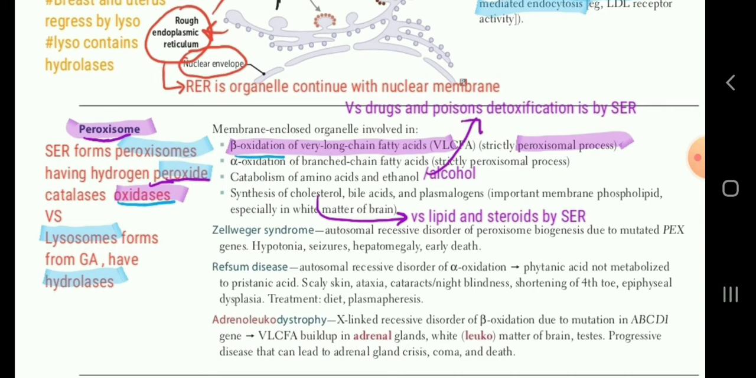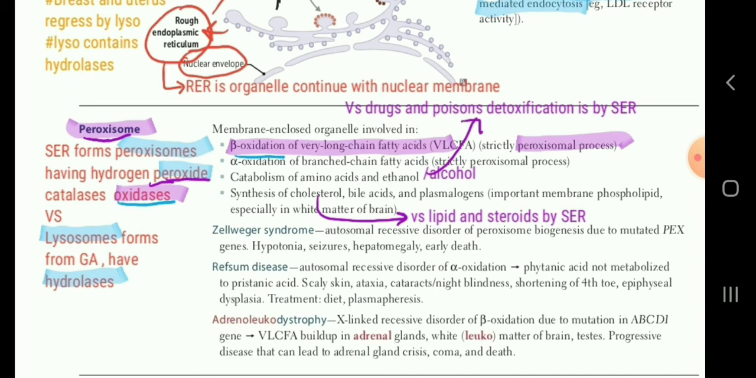Then synthesis of cholesterol, bile acids and plasminogen. Important is cholesterol. It is asked in questions. Synthesis of cholesterol is by peroxisome. So again a very specific type of thing is asked, just like alcohol detoxification. It is the synthesis of cholesterol, then it is a peroxisomal process. But if they ask about lipid synthesis and steroid synthesis, then it is by SER.